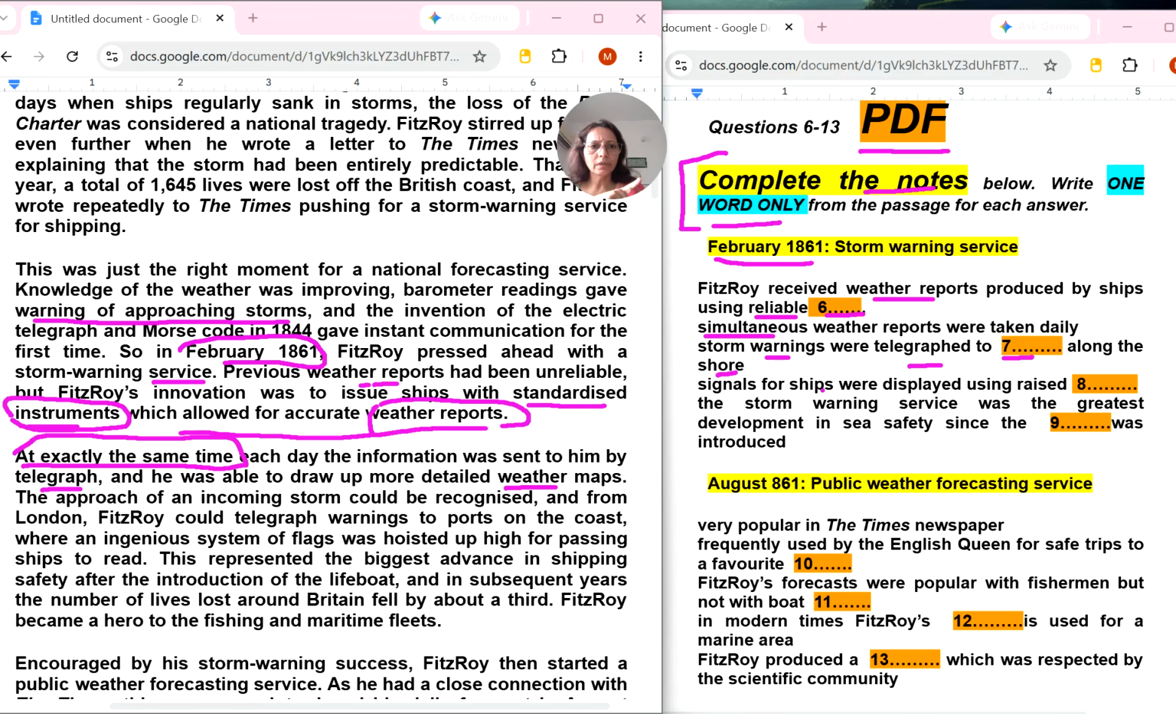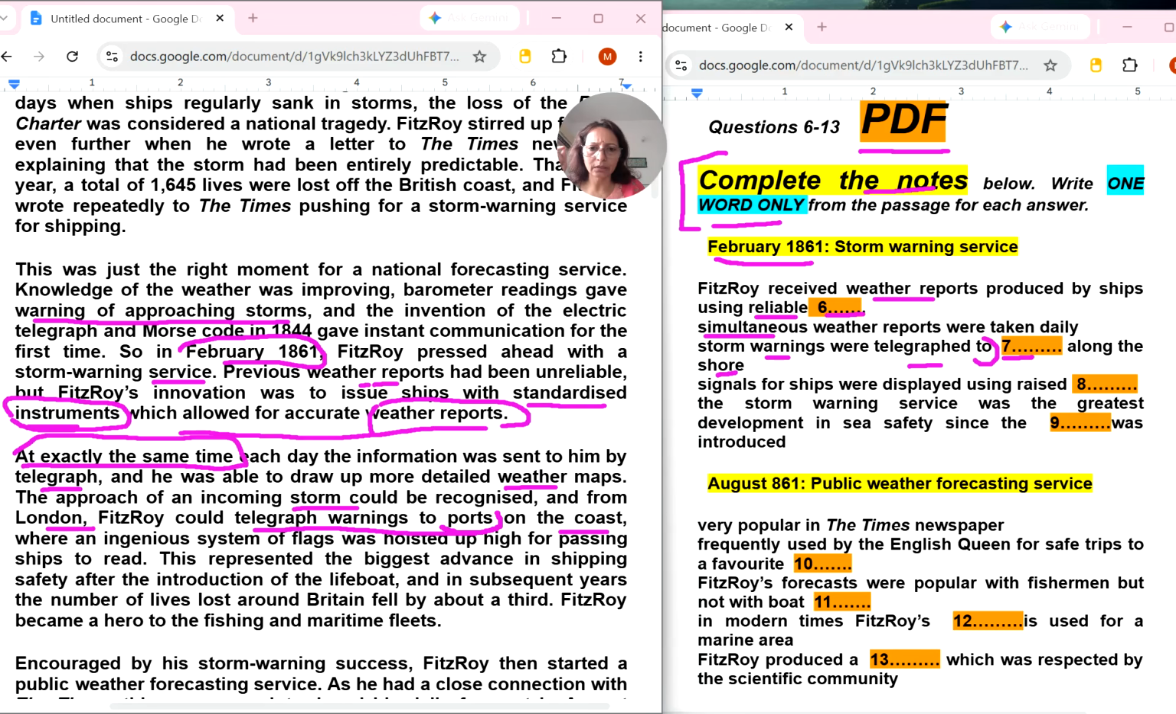So what we are looking for, telegraph to... along the shore. Along the shore, what is this? At exactly the same time each day the information was sent to him by telegraph, and he was able to draw more detailed weather reports. The approach of an incoming storm could be recognized, and from London he could telegraph warning to ports on the coast. Coast is along the shore, and telegraphed warning to, so two words, because of two words and this shore.